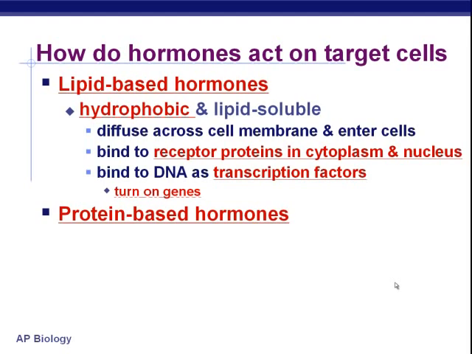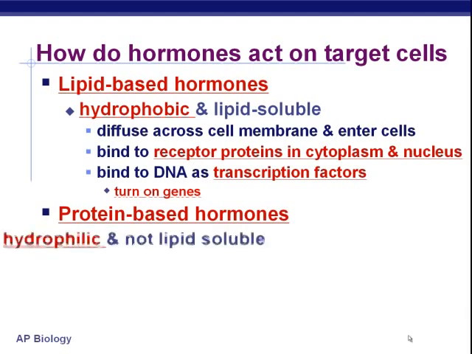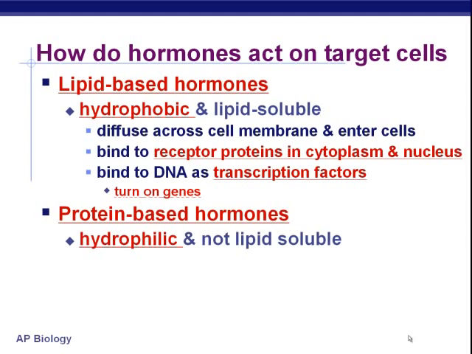And usually this is having to do with making a gene at the genetic level, at the DNA level, get activated or not. Protein-based hormones are different. Most proteins are polar, generally speaking. They can't cross a cell membrane. If you'll remember, hydrophilic things get hung up with those phosphate heads in a cell membrane. And so proteins would do that, and they cannot get into the cell.